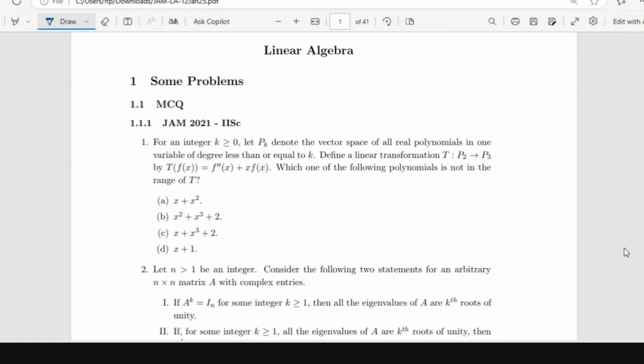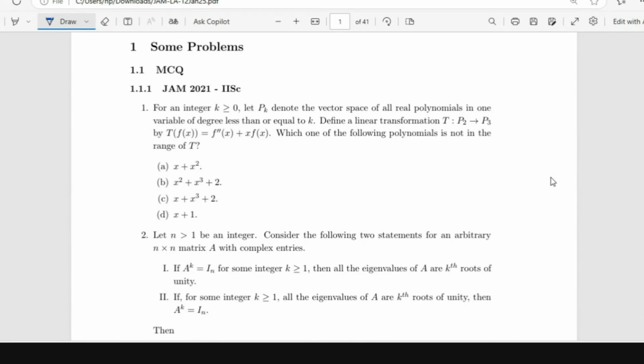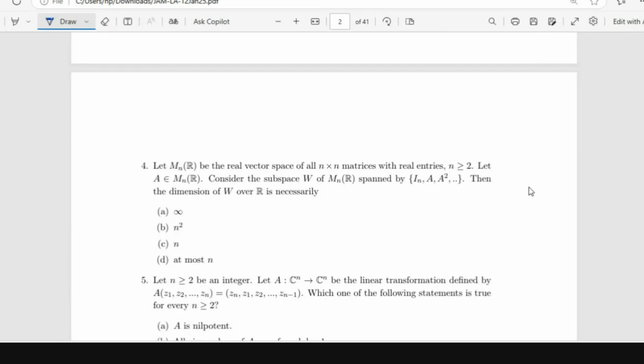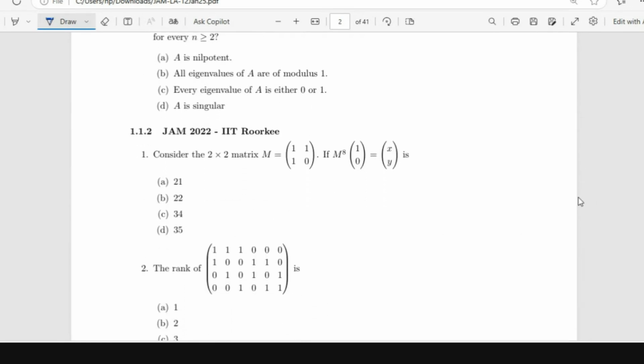Solving previous year question papers also helps in getting the feel of an exam. That is another reason why we should solve them, or at least have a look at them. Okay, so JAM 2021 was conducted by IISc, and I have listed down the questions that they have asked. In MCQ, there have been five questions.